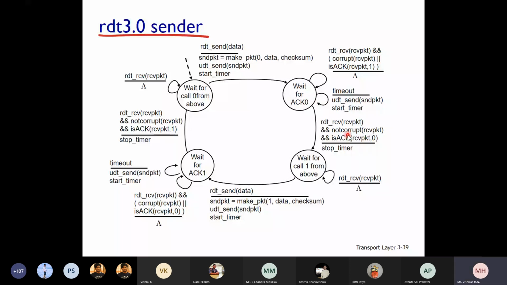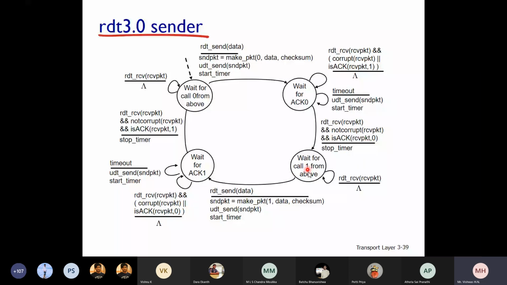And suppose it receives a packet which is not corrupt, and it is an ACK; we know that there is no negative acknowledgement here. If it is an ACK for the same packet it is waiting for, that is ACK 0, then it will stop the timer because it has received the acknowledgement properly. It will stop the timer and go to the next state, where it will wait for a call from above for sequence number 1.